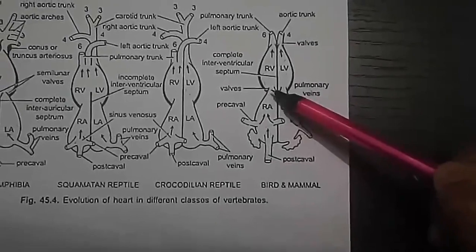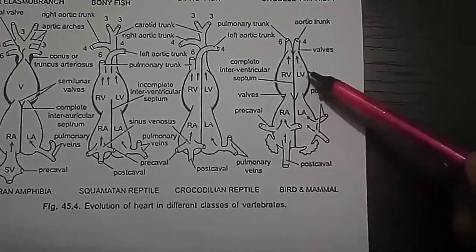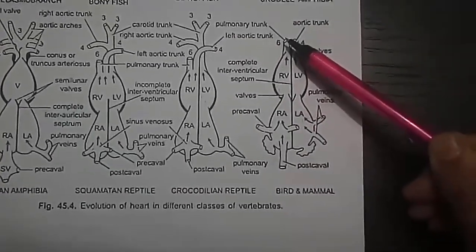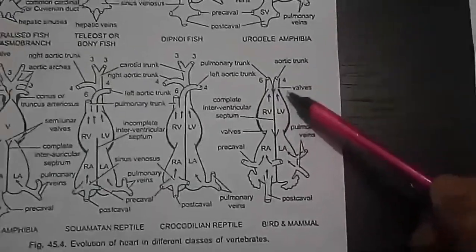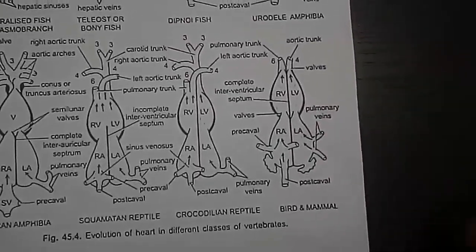That is, the right auricle has a separate valve opening into the right ventricle, and the left auricle has a separate valve opening into the left ventricle. Similarly, the right ventricle opens into the pulmonary trunk guarded by a valve, and the left ventricle opens into the aortic trunk guarded by a valve.